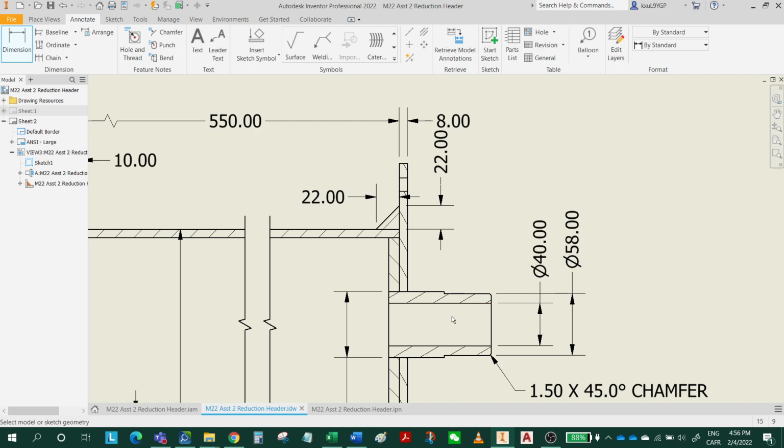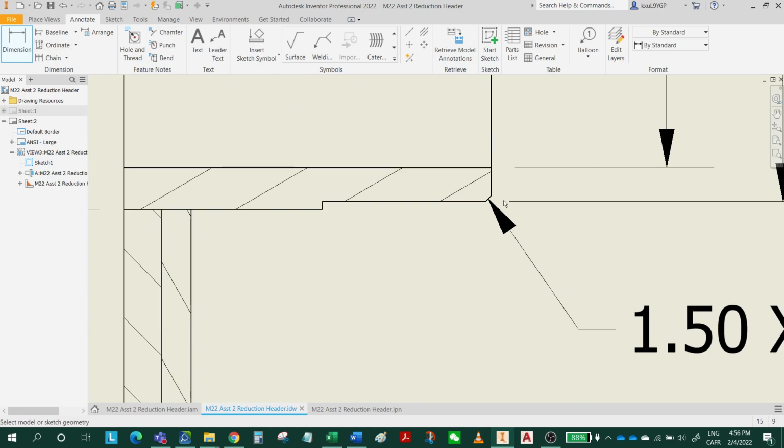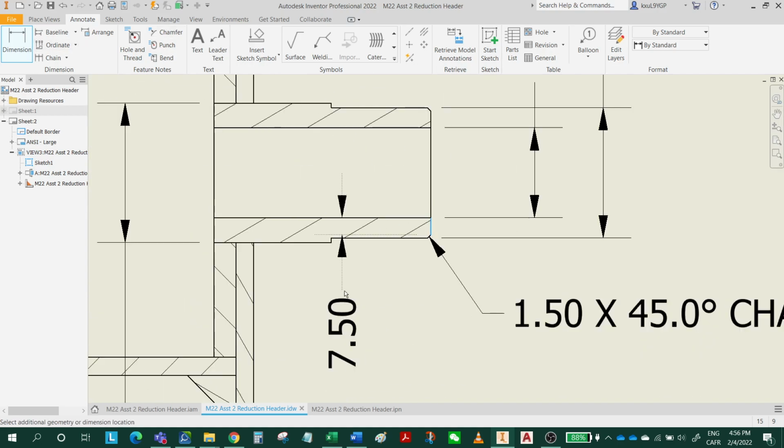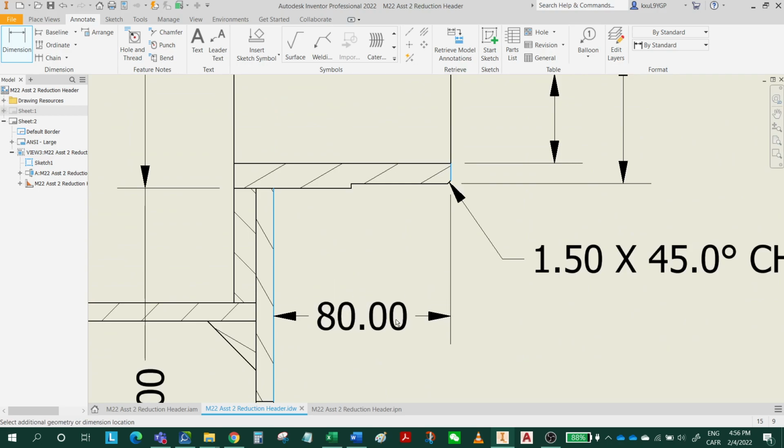Yeah, we have another dimension which is 80, from here to here. This is 80. And I think that's all the dimensions for the front view.